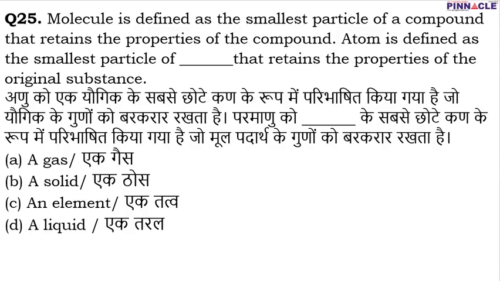Coming to question number 25. In question number 25, it is written that the molecule is defined as the smallest particle of a compound, and it is that smallest particle which has the properties of the compound. Similarly, an atom is the smallest particle of an element, and it retains the property of the element. So remember that the smallest particle of an element is the atom, and the smallest particle of a compound which retains its property is the molecule. Hence, for question number 25, C is going to be the correct option.